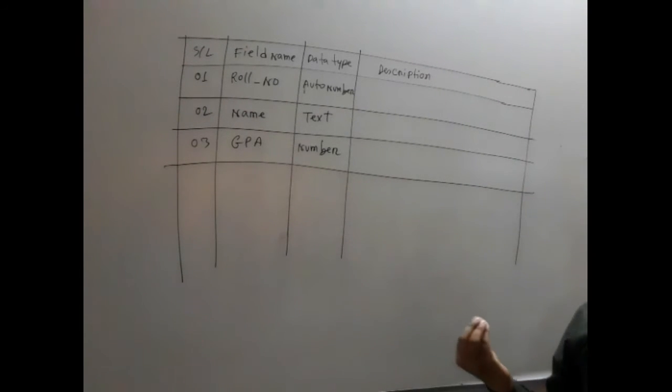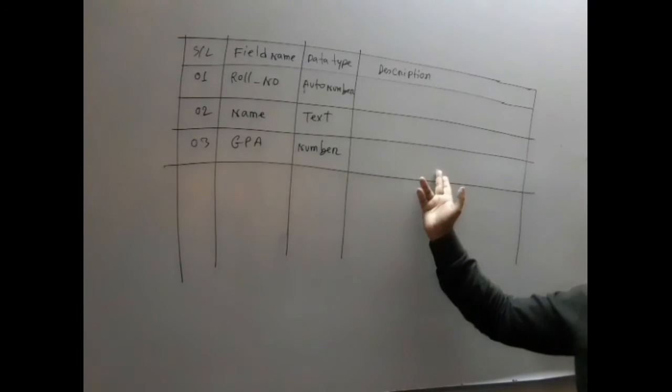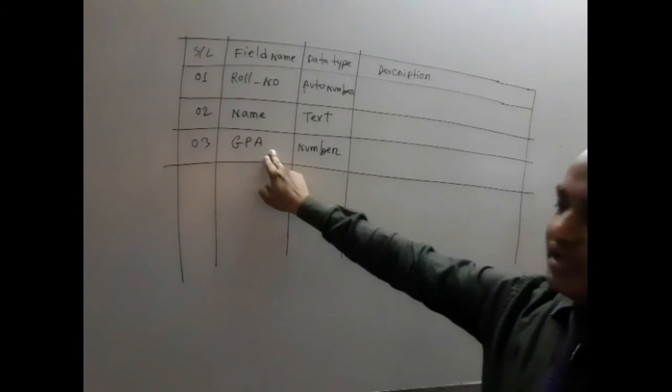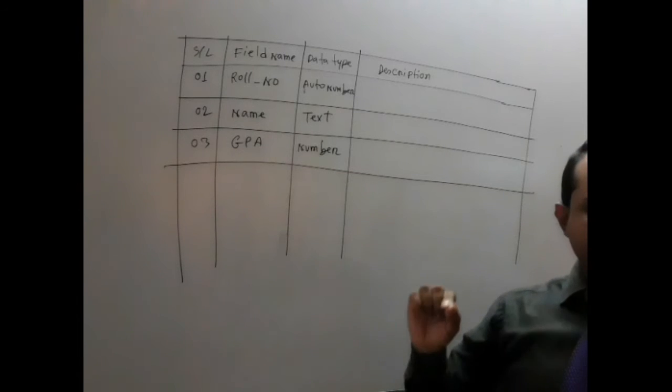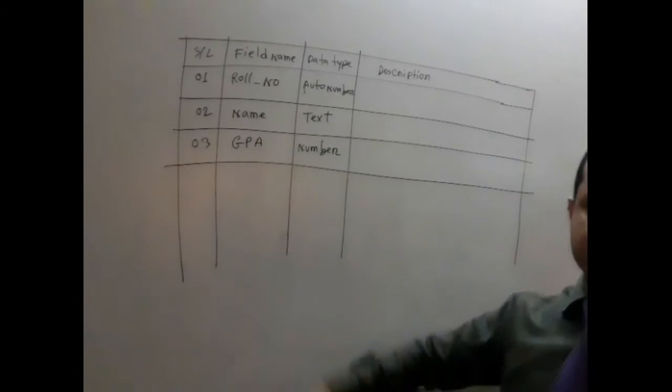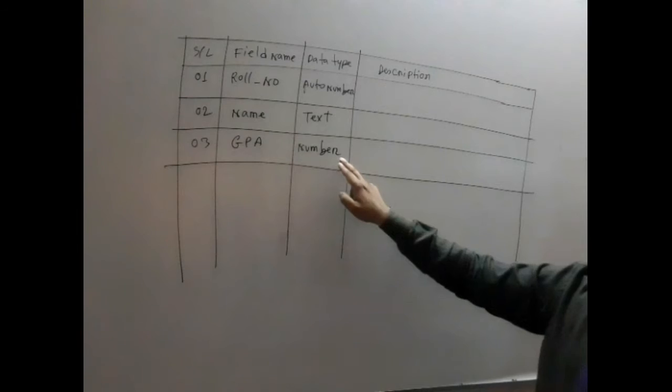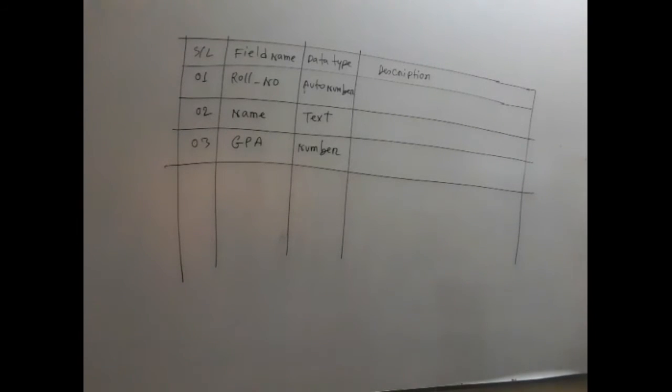Suppose 1, 2, 3, 4, 5, 6, 7, they are numbers, and for GPA I can use GPA 5, GPA 4.5, GPA 3, all are numbers. So for GPA we will use the number data type.